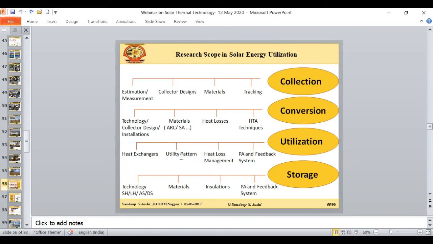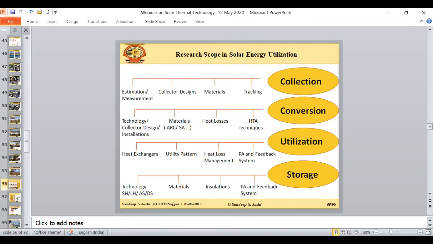It is not like you give the installation order to some EPC company and that company installs whatever solar collector is available with them. We need to see exactly what your utility pattern is. Based on that utility pattern you need to design your storage, your steam accumulator, and your heat exchangers also. So this pattern is actually very important, and the people who have already installed this type of CSP should work on this area.